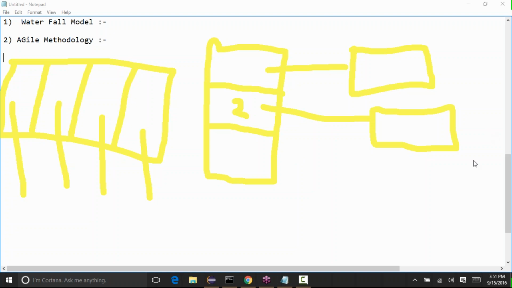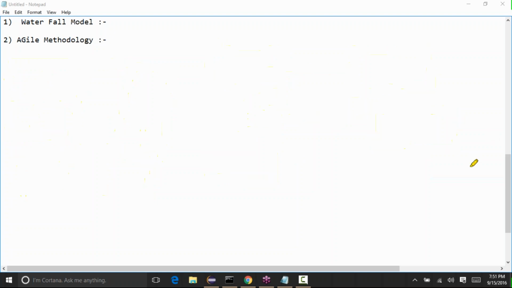But in the waterfall, everything we do, we'll do one by one, step by step. First requirements, then design, then development. Once the development is done, the testing will come into the picture. With agile methodology, requirements will be done first.